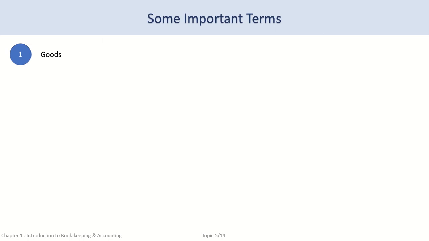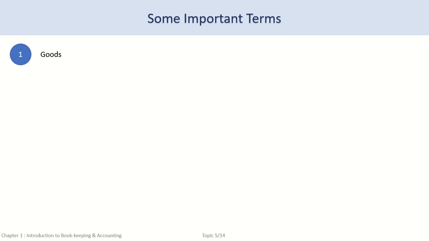This is a very important term used in bookkeeping and accounting because the transactions of the business are mostly related to goods or services. Understanding the term goods and services will help us to understand the majority of our business transactions. The terms purchase and sales are generally used in business and refer to purchase of goods and sale of goods. Similarly, the terms purchase return and sales return refer to the return of goods.